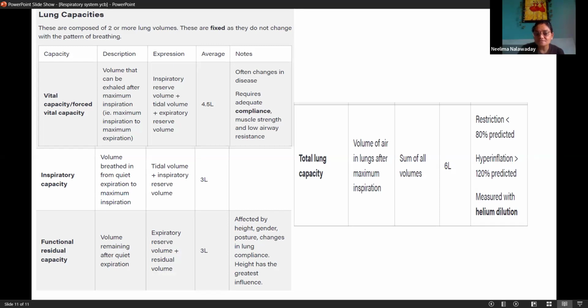Tidal volume plus inspiratory reserve volume. मतलब नॉर्मल जो है उतना वो टाइडल वॉल्यूम हो गया, और ज्यादा से ज्यादा हम जितना इनहेल कर रहे हैं वो दोनों को मिला के हमारी इंस्पिरेटरी कैपेसिटी हो गई, that is 3 liters. And functional residual capacity: volume remaining after quiet expiration, that is expiratory reserve volume and residual volume, that is 3 liters.